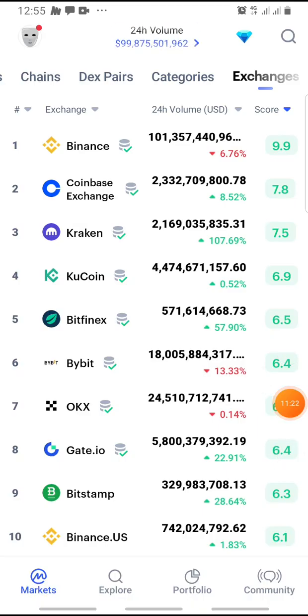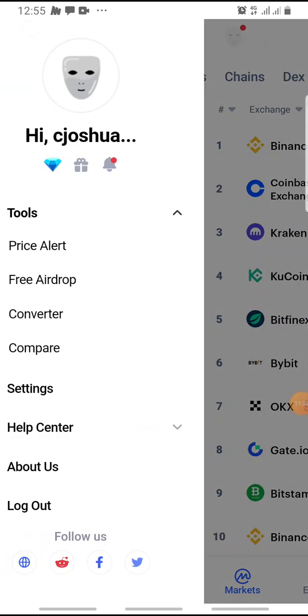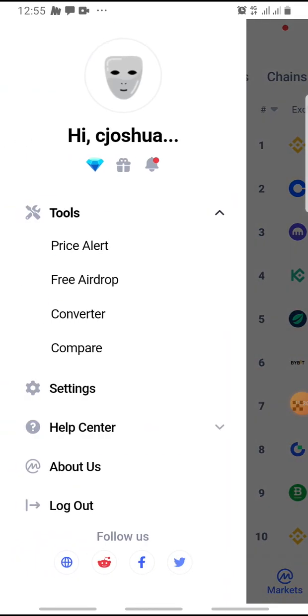So guys, we're back at the home page. If you click here at the right top, that place that has a mask, this is where the profile is, and you can see tools that are being dropped here. You have price alert actions where you get to set alerts on the prices you want. They have the free airdrop section. You have the converter where you get to convert coins to whatever you wish, compared against USD or BTC.